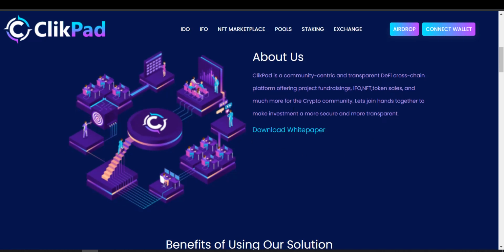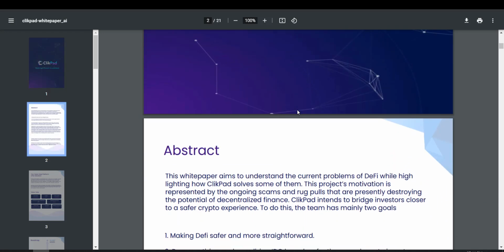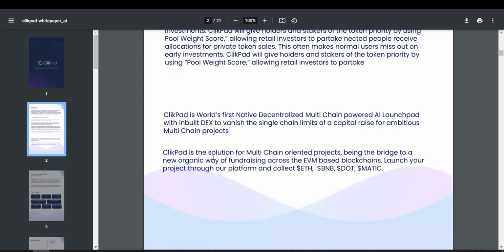You can download the white paper and go through it right now by clicking on this download white paper tab. In the white paper you will get a ton of information about the ClickPad Launchpad. Here you can see their main aim is to make DeFi safer and more straightforward for the community. The solution that ClickPad is going to bring is a multi-chain oriented project, being a bridge to an organic way of fundraising across EVM based blockchains.